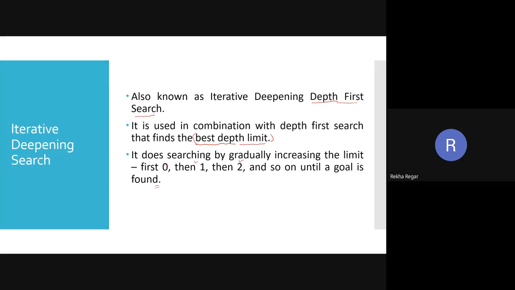Yes, Harsh is saying that it is uninformed search. So Harsh, can you explain why it is uninformed search? Harsh is saying that it is using DFS, and DFS is uninformed search, where we search depth wise. There is nothing else in this iterative deepening search. It is simply based on DFS, and DFS is also an uninformed type of search. So because of that, it is also uninformed.